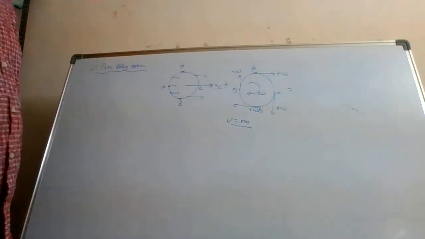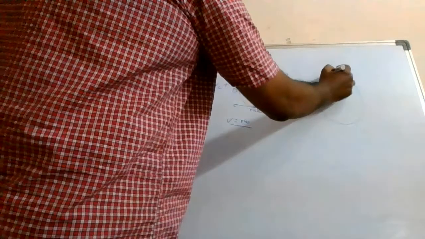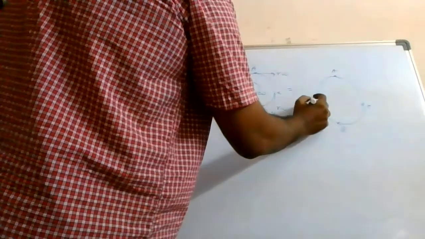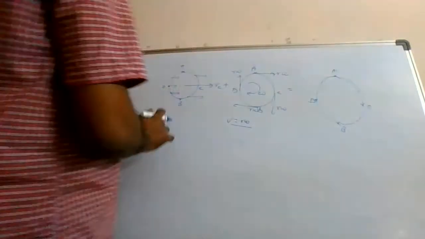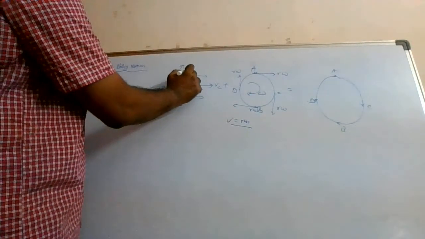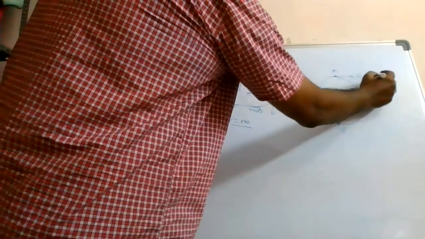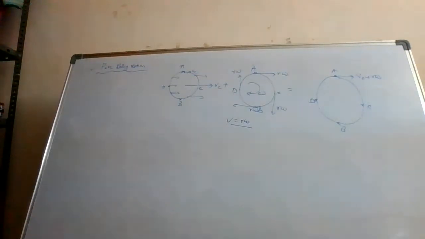In rolling motion, you get the total speeds. This is the same disk. This is the point A, this is the point B, this is C, and this is D. Look at what is happening at A. Here you have a speed like this, which is Vc, and this is also in the same direction. So this will be Vc plus r omega, because both are adding up in the same direction.